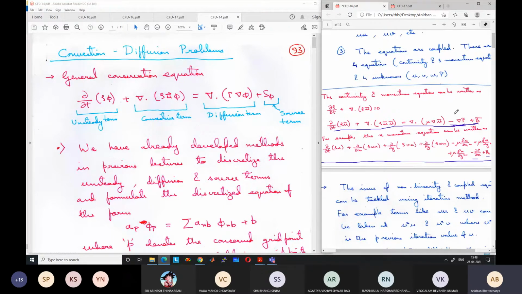So we will put it as a separate term. Otherwise all the terms are similar.